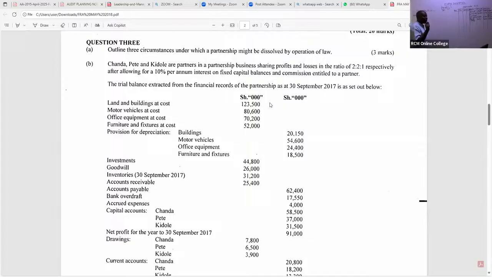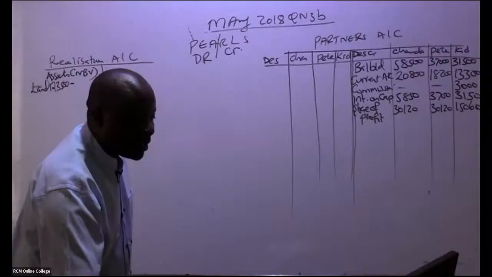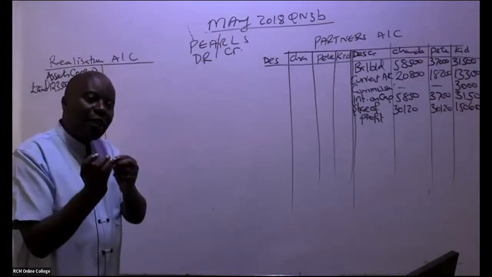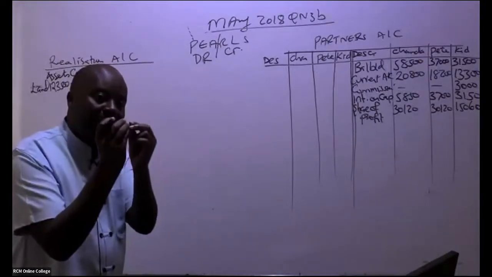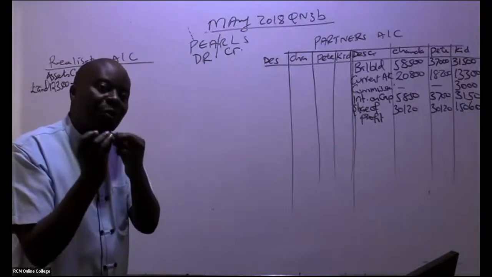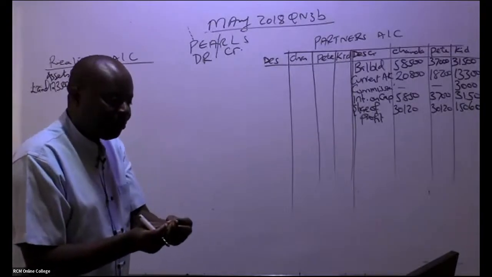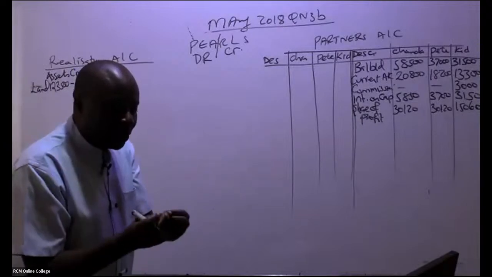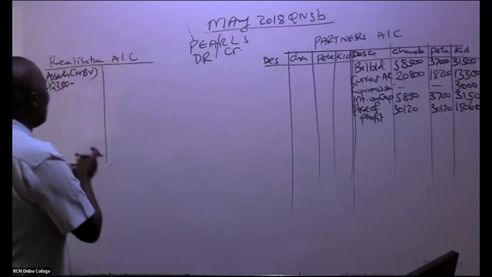What is the accumulated depreciation for buildings? You can see a provision for depreciation, buildings, is 2150. So remember, it's net book value. How do we get net book value? It's cost minus accumulated depreciation. Accumulated depreciation is the same as provision for depreciation. All right. So we have here 123,500 minus 2150.